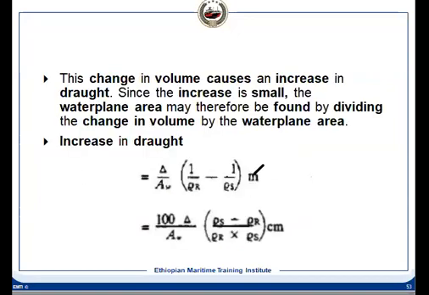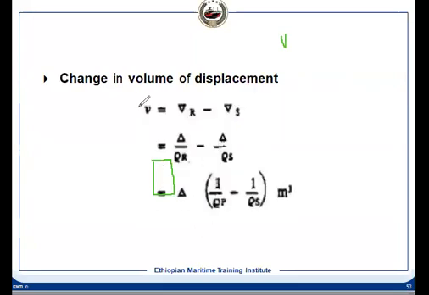Now what we can do, the change of volume causes the change of draft. It means the draft has increased when the vessel has entered from seawater to river water. So if we divide this delta, this is the V. V is how much volume has changed.